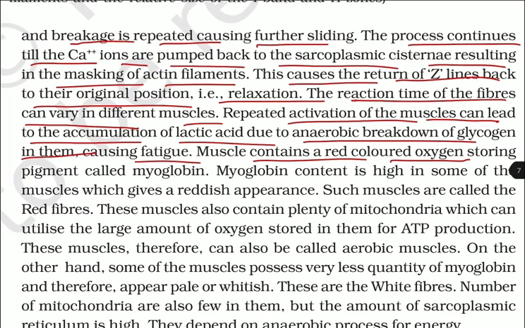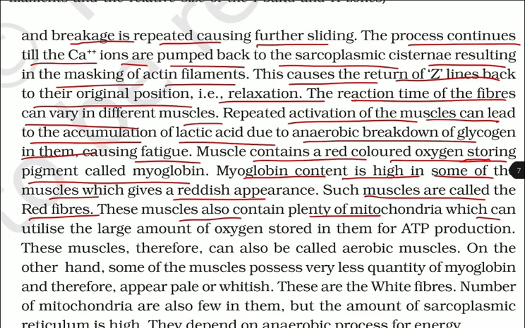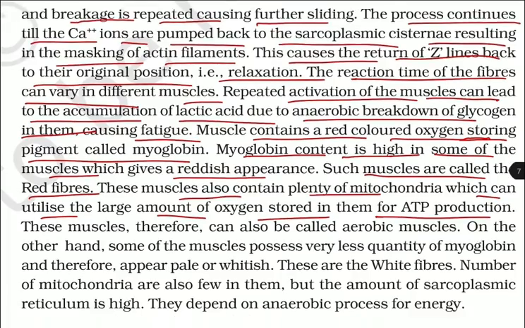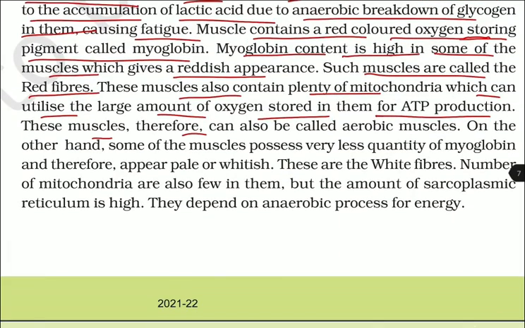Muscle contains a red colored oxygen storing pigment called myoglobin. Myoglobin content is high in some of the muscles, which gives a reddish appearance. Such muscles are also called red fibers. These muscles also contain plenty of mitochondria, which can utilize the large amount of oxygen stored in them for ATP production. These muscles, therefore, can also be called aerobic muscles.